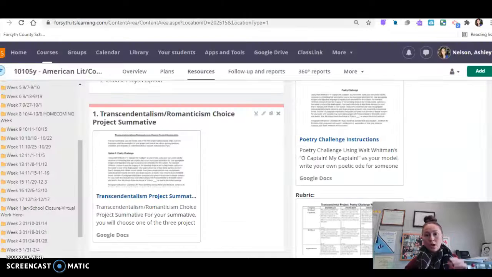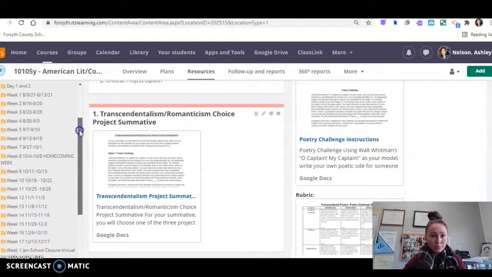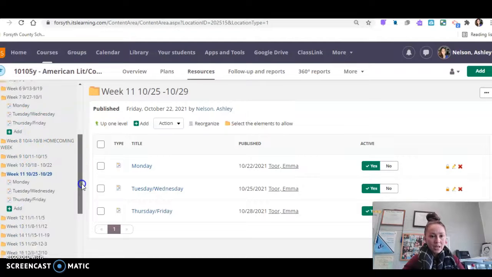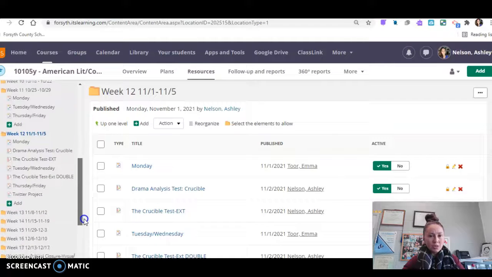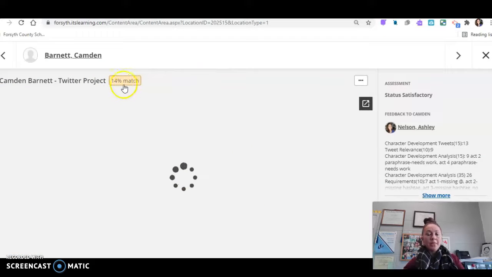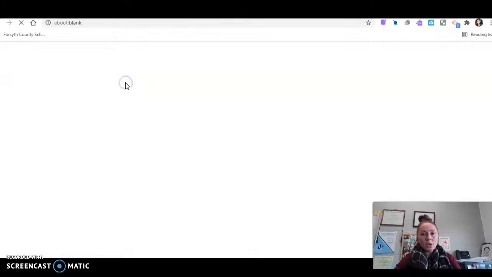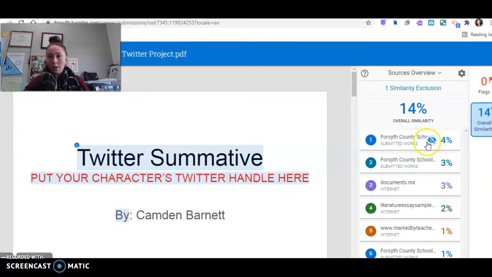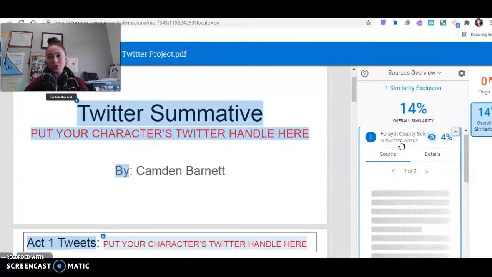Finally, I do want to show you how the plagiarism checker works for its learning. So I'm going to pop down here and get to our Crucible project, if you remember. And it might take a second to pop up, so give me a second. So I found a project here that's loading, and this one says there's a 14% match. So if I click on this, if you'll look at what they give me, this is what its learning shows me, that over here, it says that there's a 4% match to a Forsyth County school project.